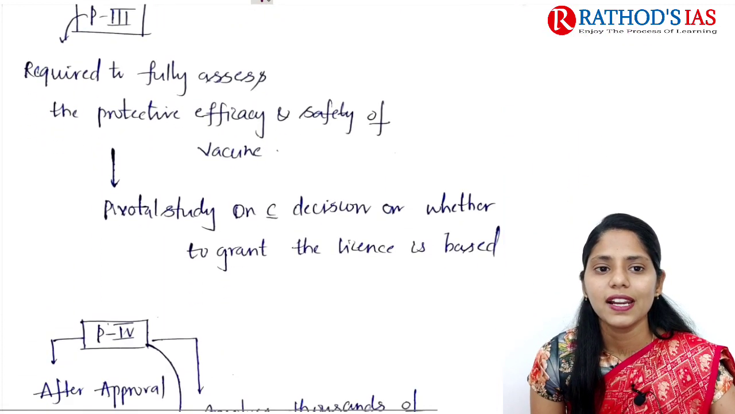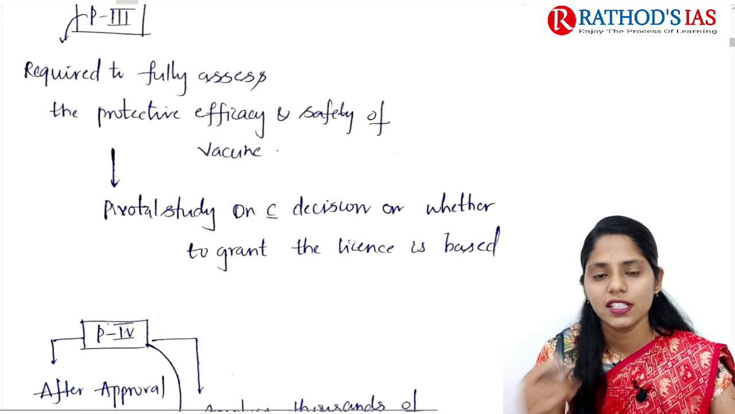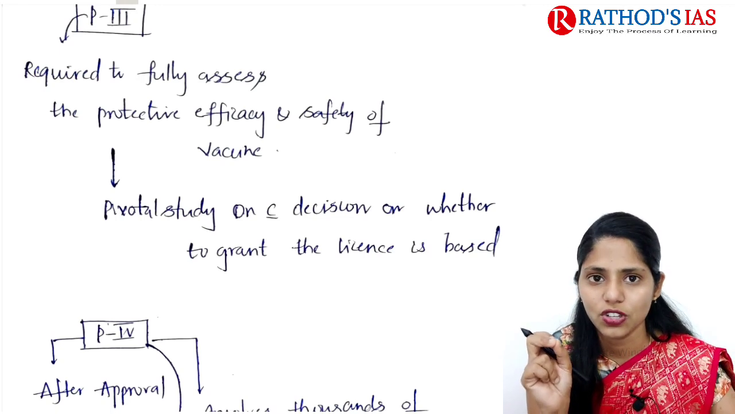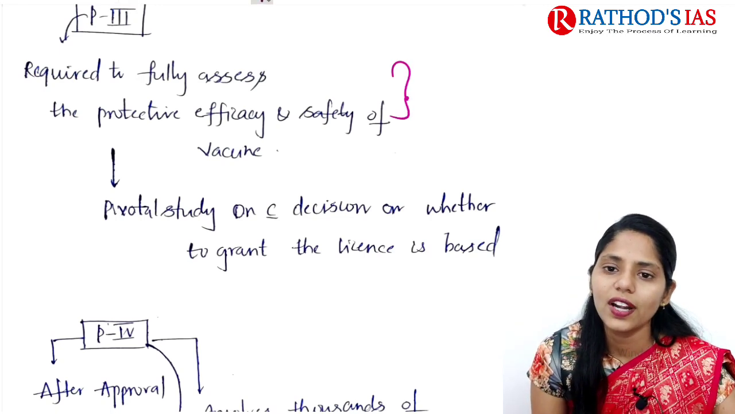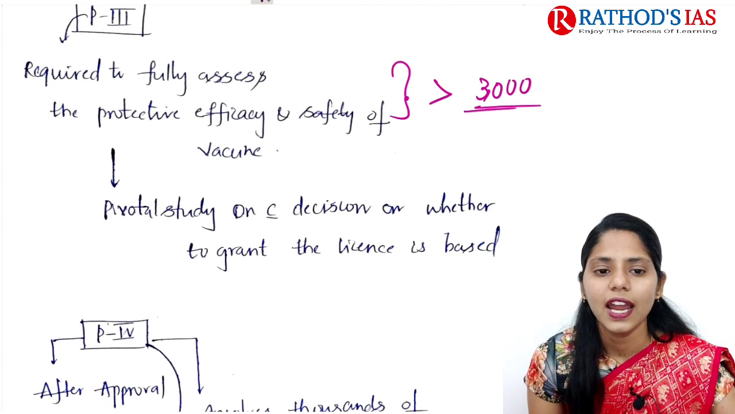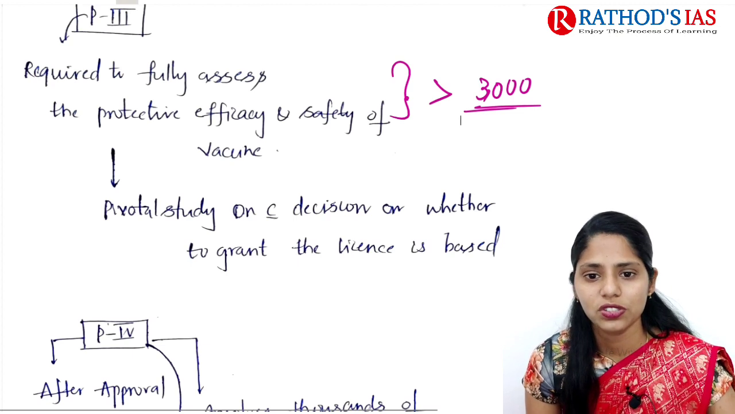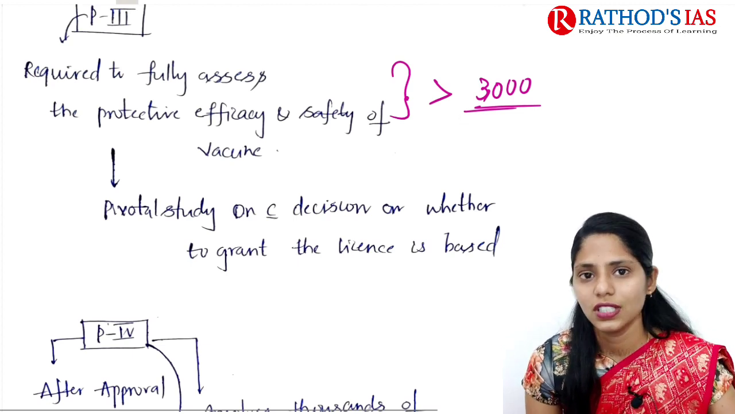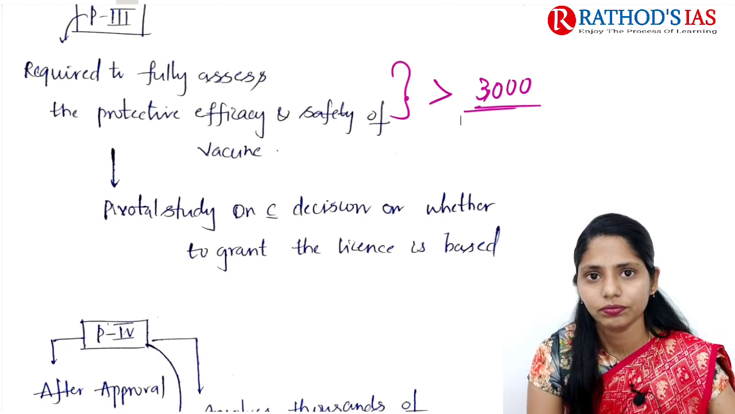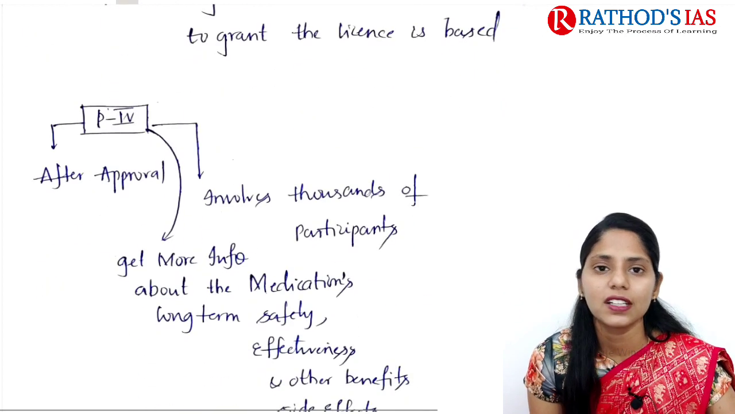And phase 3 is mainly required to fully assess the protective efficacy and safety of the vaccine here. So we see the efficacy as well as the safety of the vaccine, and here the number of volunteers will be more than 3000 people. Okay, and here it is one important study. Based on the results of this phase 3 clinical trial, the license will be granted.